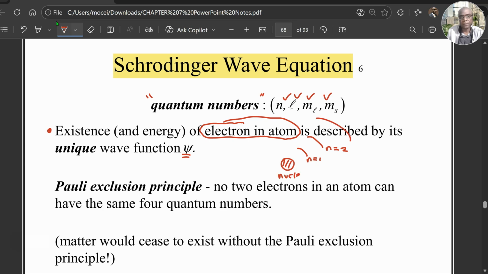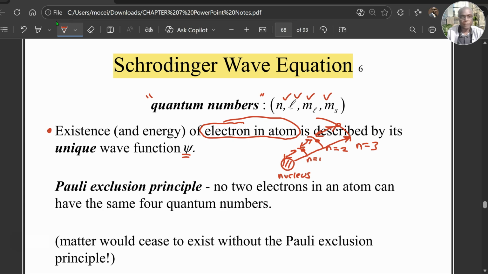If this is the nucleus, I'm not drawing the full circle. Now, an electron can be in n1 or n2 or n3. Those have different distances from the nucleus, and therefore they will have different energies. And each of these layers is delta E, or change in energy.